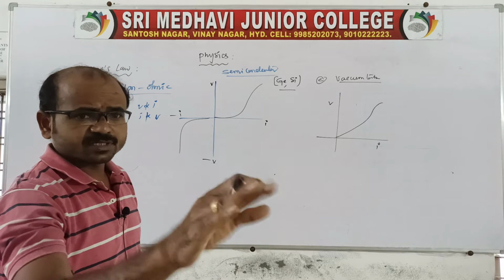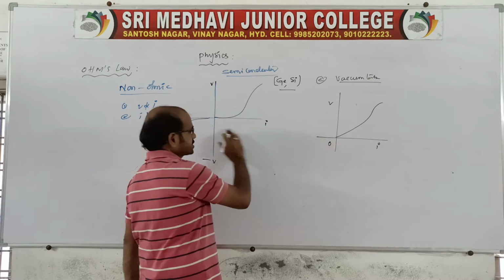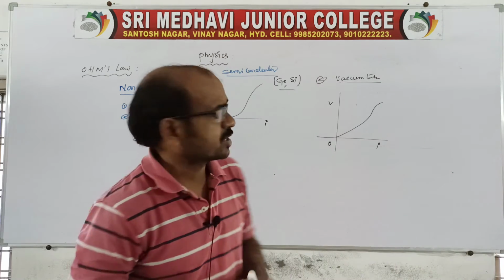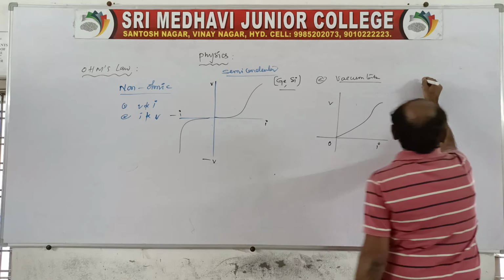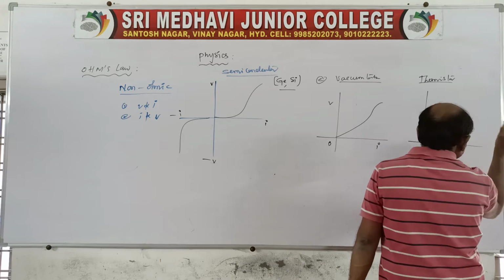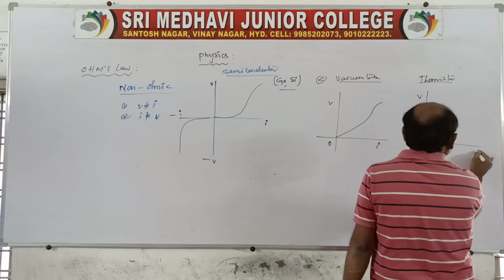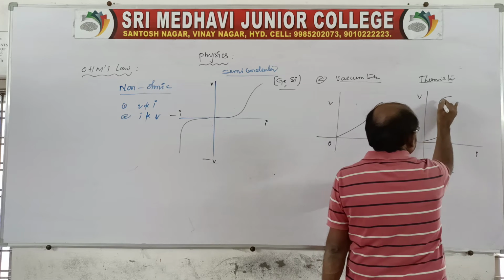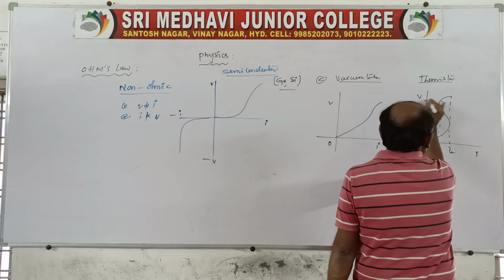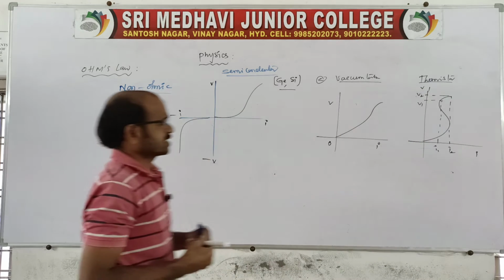Of course, all the graphs start from the origin, for semiconductors, for vacuum tubes, and the next one, the thermistor. So let me tell you about the thermistor. Sir, what is a thermistor? I'll tell you, because it is also there in our chapter. We should know what is meant by a thermistor, right? Again, you take V and I. The graph may be represented like this. You take one point and another point, like this: I1 and I2, and from here V1 and V2. It is not exactly a straight line, it is like an S curve.